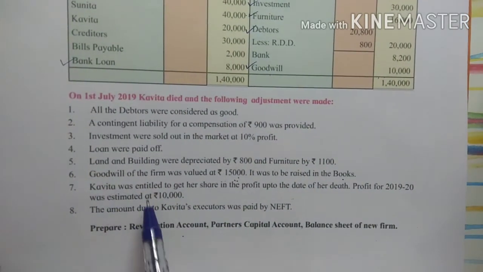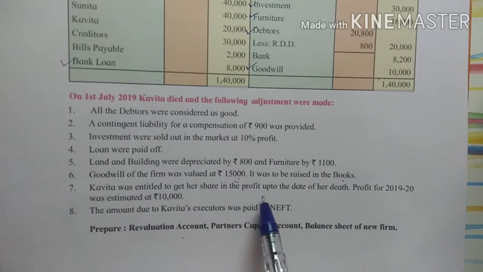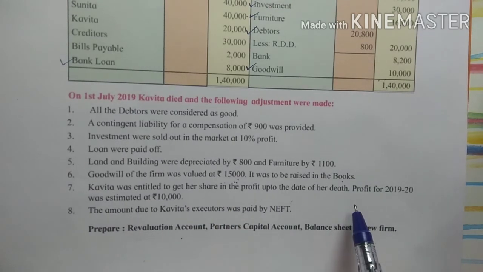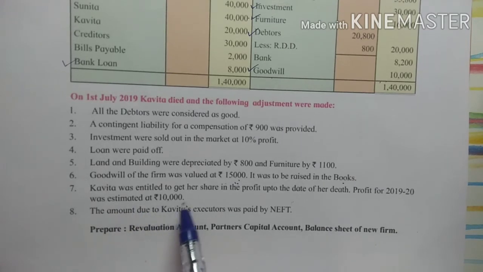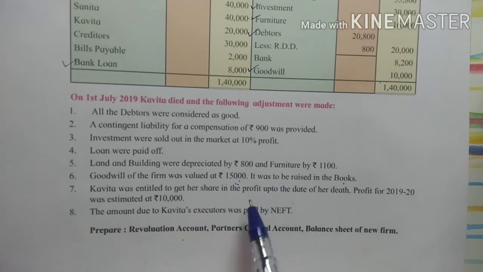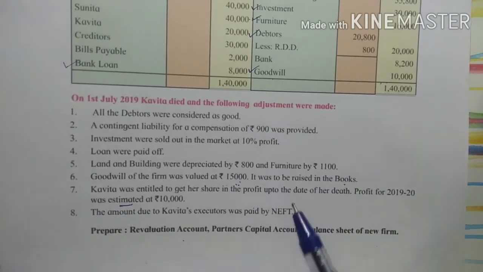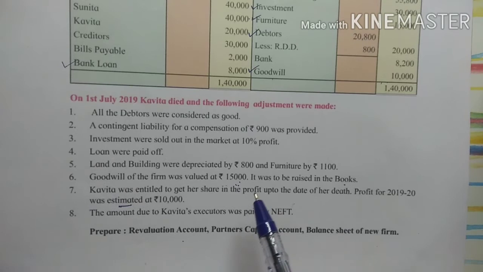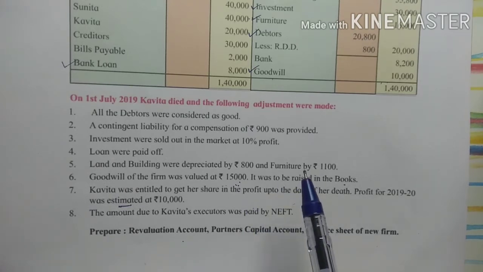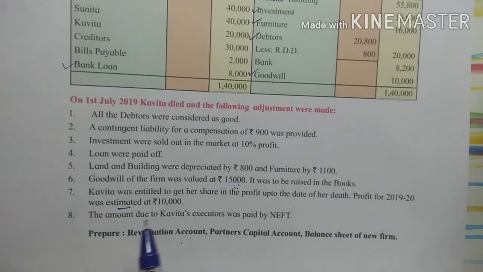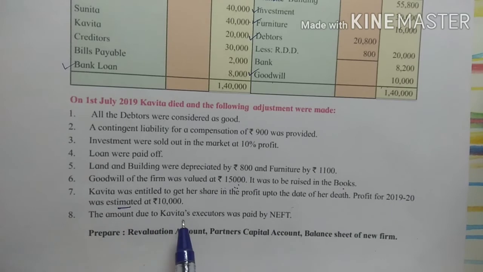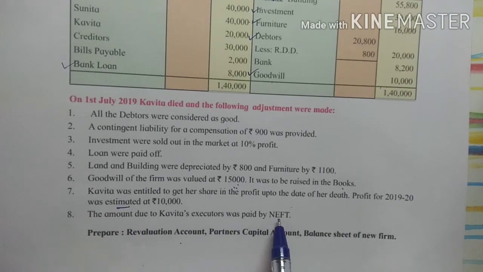Then next is Kavita was entitled to get share in the profit up to the date of her death. Profit for 2019-20 was estimated at rupees 10,000. So this profit is an estimated one, right? So whenever such types of adjustment are there which are estimated, it will go in profit and loss suspense account, right? Then the next is amount due to Kavita's executor was paid by NEFT.